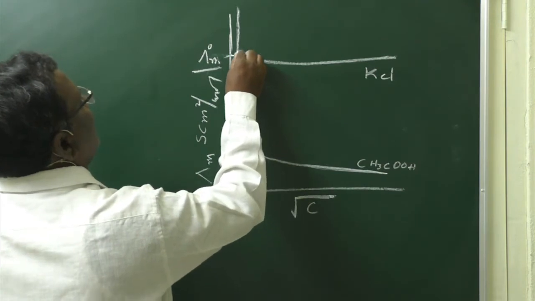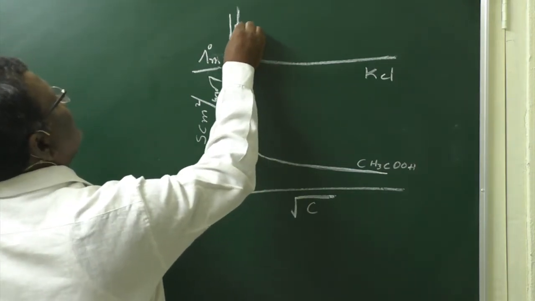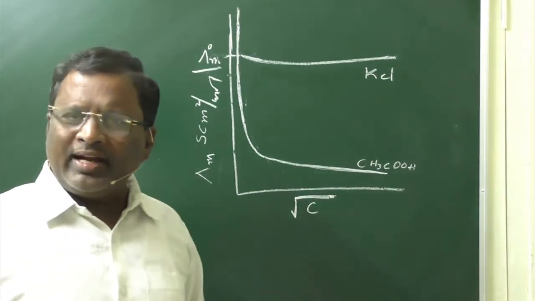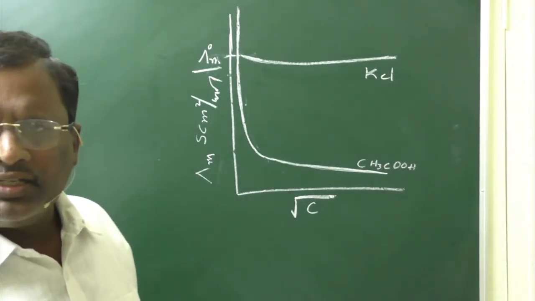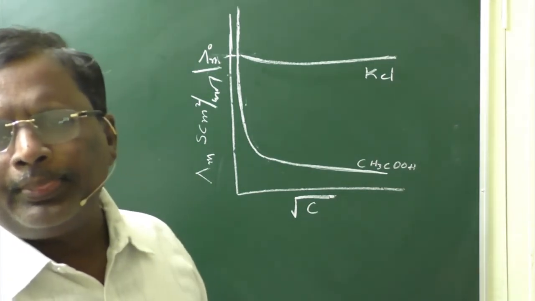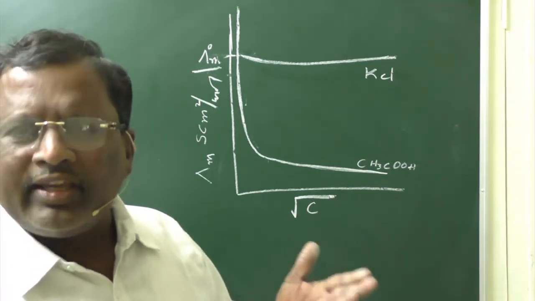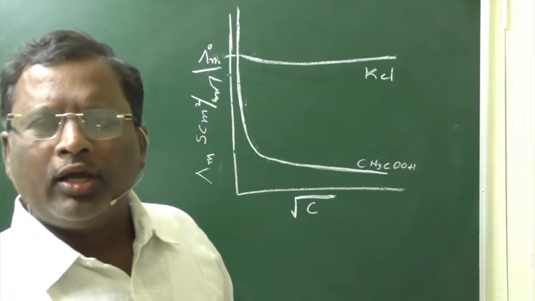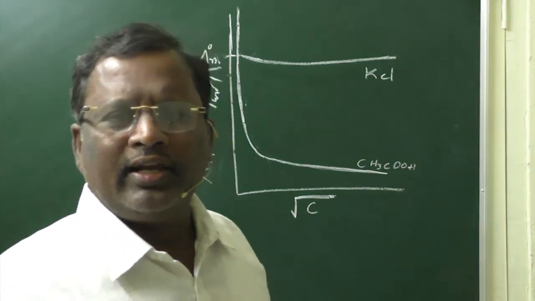That means it does not intersect the y axis at any cost. So, the limiting conductance of a weak electrolyte cannot be determined in a direct manner, but in an indirect way we can calculate the limiting molar conductivities of weak electrolytes.